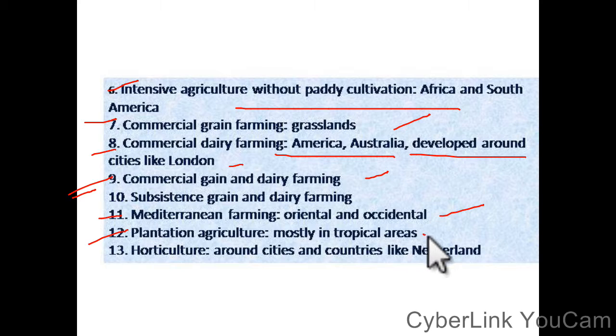Plantation agriculture is mostly in tropical areas. Horticulture is around the cities, in countries like the Netherlands.